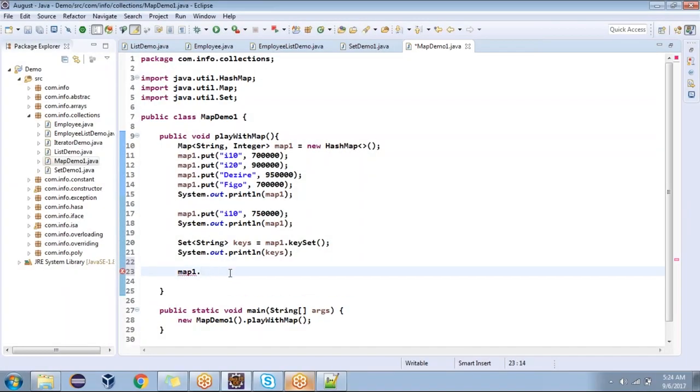Okay, map one dot. I want to get the values. There's something called values. The values can be of type list, but its super type is called collection. List's super type is collection.